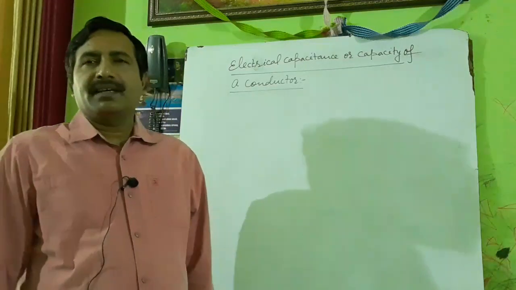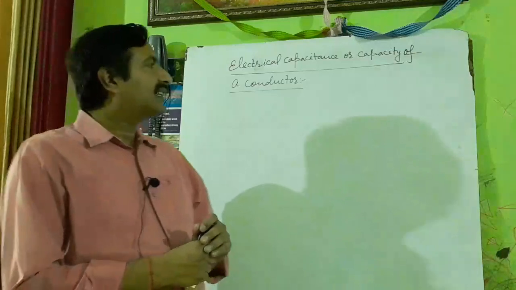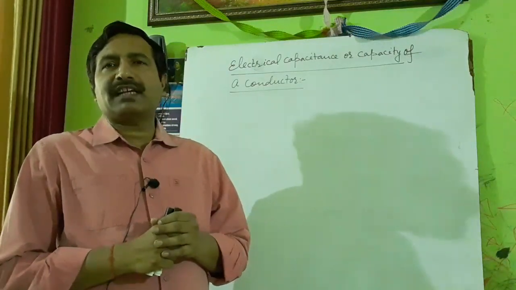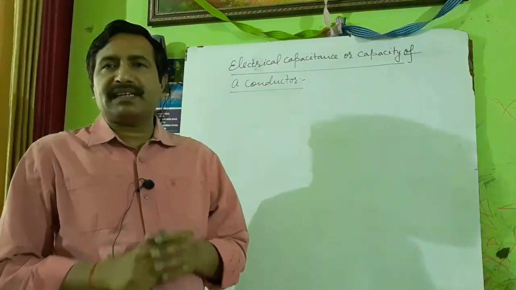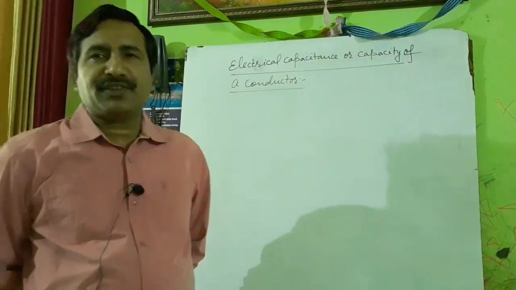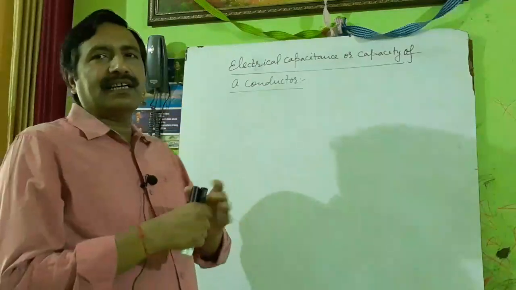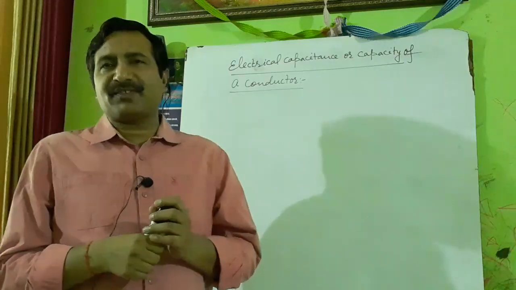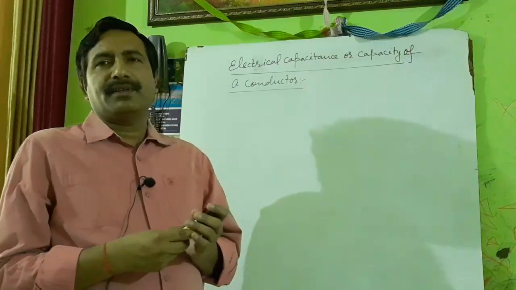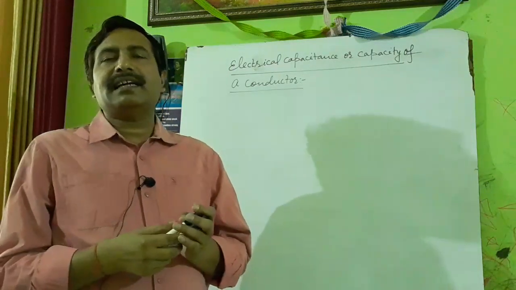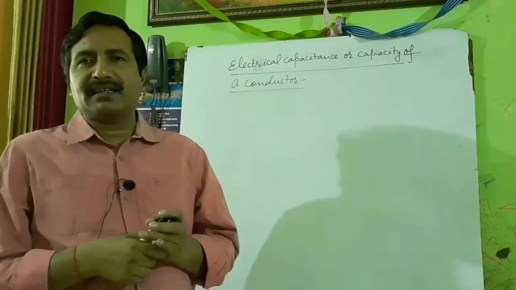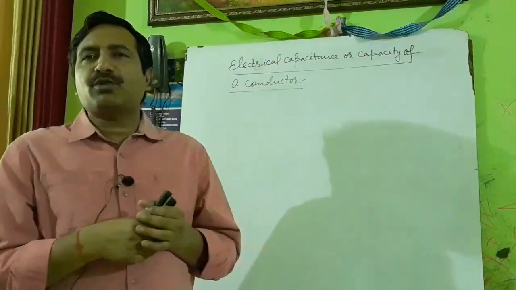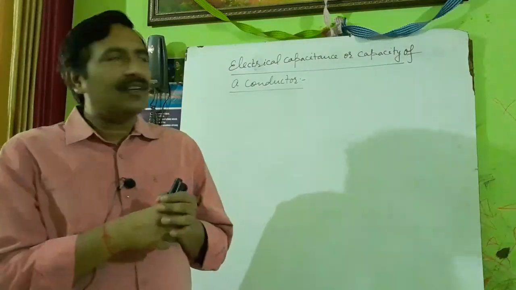Hello children, in the previous lecture related to electrostatics, you already learned about electric force, electric field intensity and electric potential. In today's lecture, you will be learning about electrical capacity or capacitance and electrical capacitor or condenser. This is the second part of electrostatics. In first part you learned about those topics. Today we will be starting the second part.